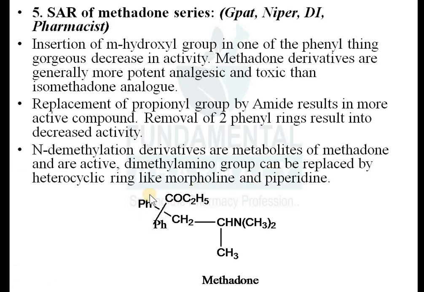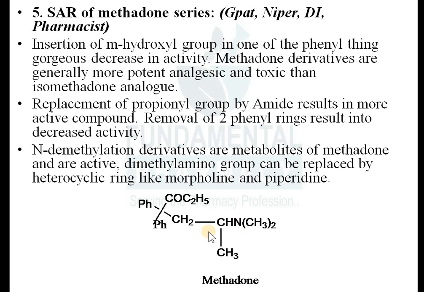Now next one is N-desmethylation derivative. N-demethylation derivatives are metabolites of methadone. Means the demethylation that will happen here on methadone will result in its metabolite after metabolism. After going into the body, demethylation will happen, that will result in the metabolites of methadone that might be active or not.